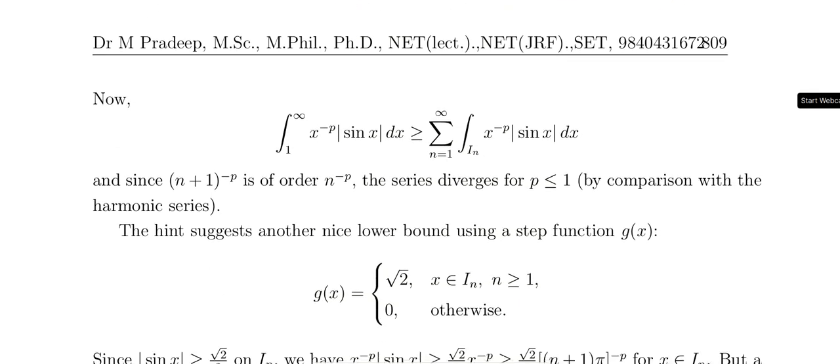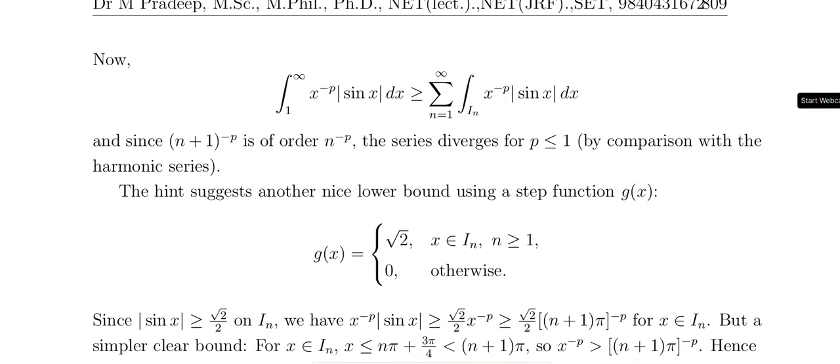So, this is greater than or equal to the summation over each and every interval, this is the output. (n+1)^(-p) is of order n^(-p). The series diverges for p less than or equal to 1. The interval for 0 to 1 and p less than or equal to 1, this diverges. Therefore, by comparing with the harmonic series, n^(-p), the g of x is root 2 for x belongs to n, n greater than or equal to 1, 0 otherwise.